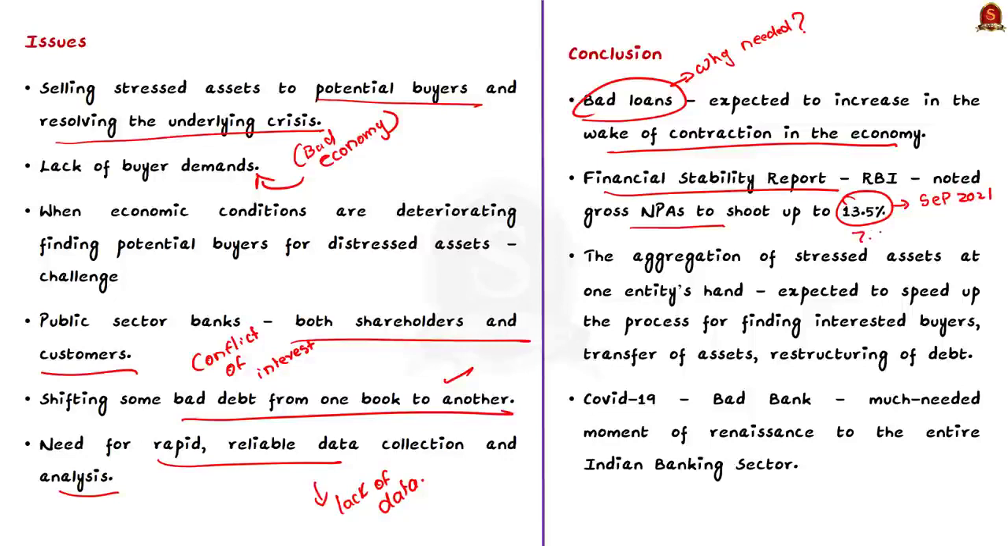So in this context, the aggregation of stressed assets in one entity's hands is undoubtedly expected to speed up the process of finding interested buyers, transfer of assets, restructuring of debts, etc. And more than anything else, the quality of such assets will matter the most. Historically, we have seen proven examples of formation of bad banks. Plenty of it relied on the evolving socio-economic and political conditions of the country.